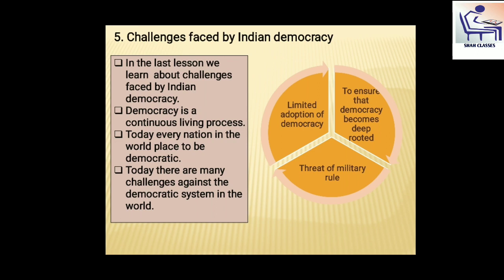Today, there are many challenges against the democratic system in the world. Now, here is a concept map of the challenges. See this. First is limited adoption of democracy. Next is threat of military rule. And the main challenge is to ensure that democracy becomes deep rooted.